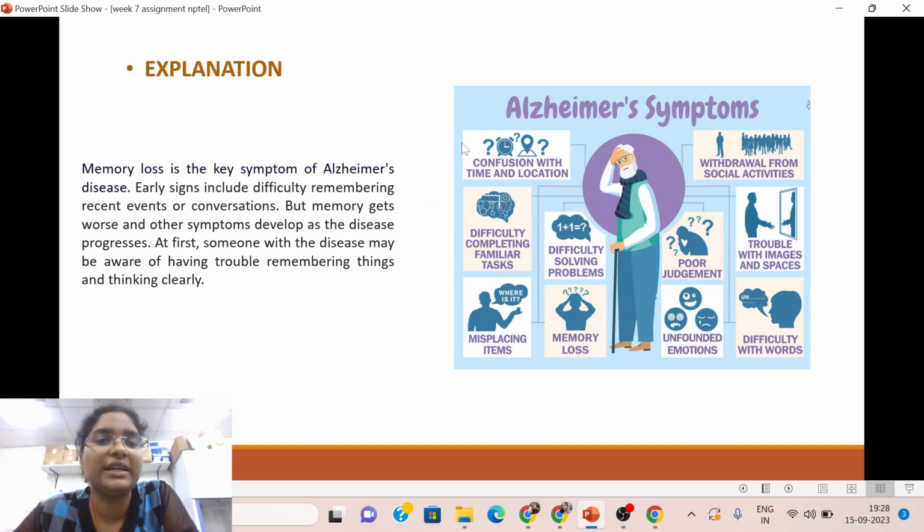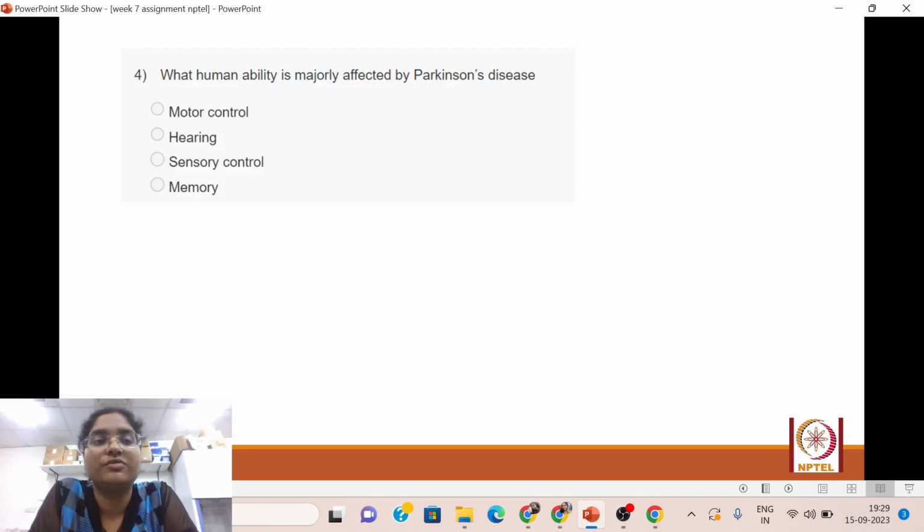So all of these are related to memory abnormalities, out of which memory loss is the key symptom of Alzheimer's disease. The early signs include difficulty remembering recent events or conversations, but memory gets worse and other symptoms like all of these included here appear as the disease progresses. First, someone with the disease may be aware of having trouble remembering things and thinking clearly. This is the initial symptom of Alzheimer's disease, and it becomes worse with age and time. Okay, good. We'll move on to the fourth question.